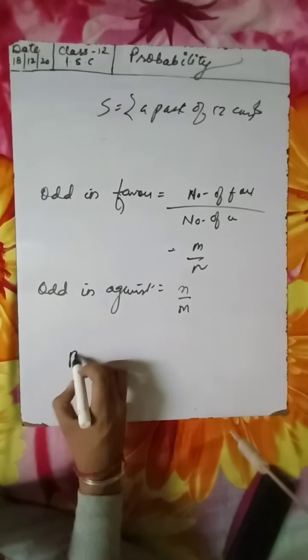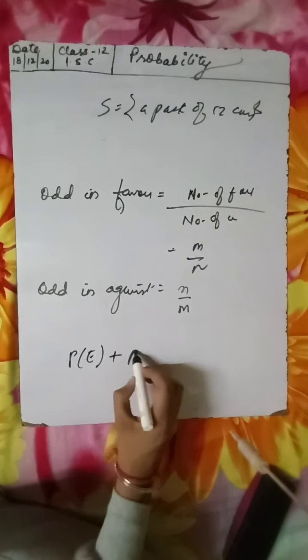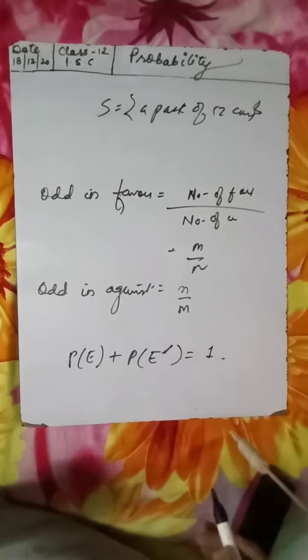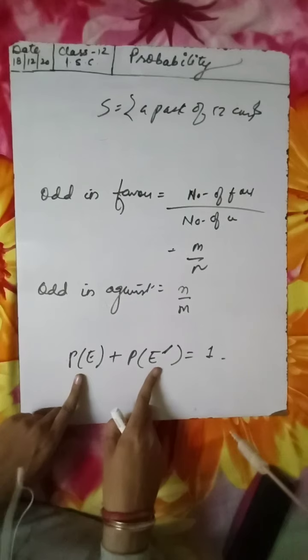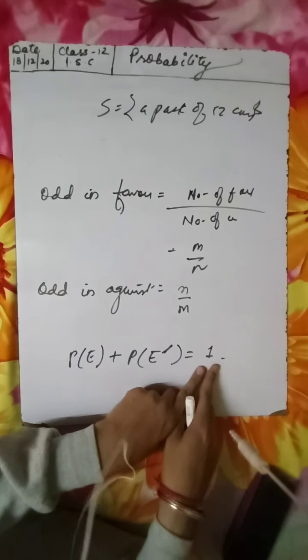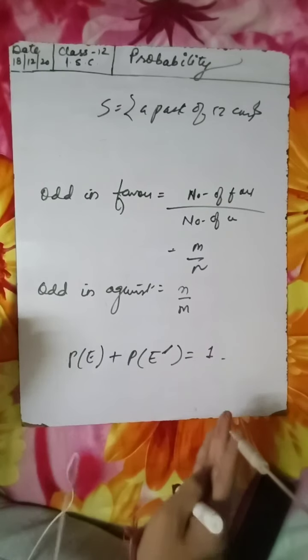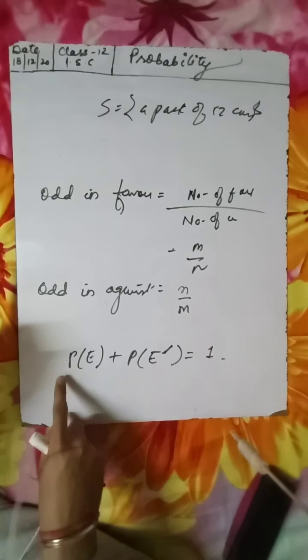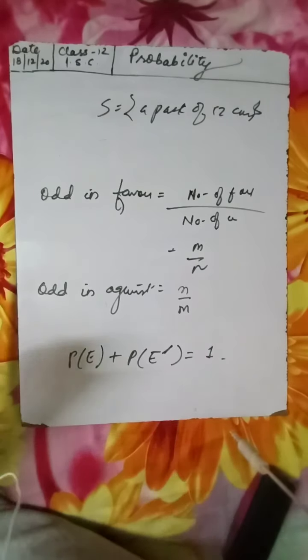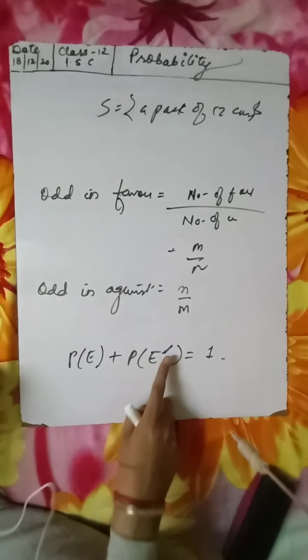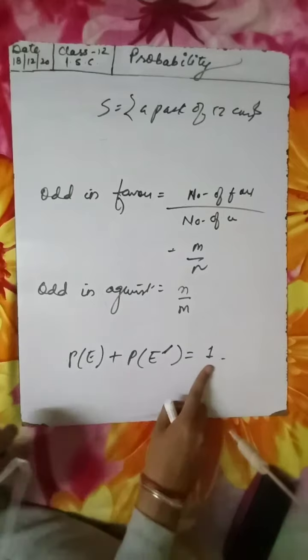One more thing, probability of happening plus probability of not happening is always equal to 1, which says the total probability always remains 1. We have seen this in the 10th class, one axiom that the total probability is always equal to 1. This is also called the complementary event. The complement of E is E complement and their sum is 1.